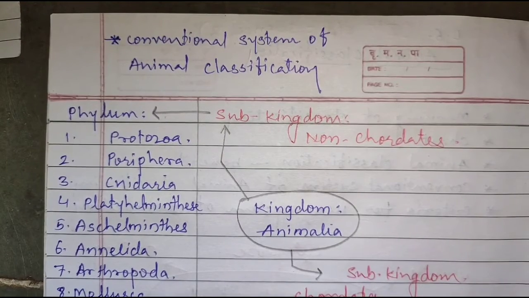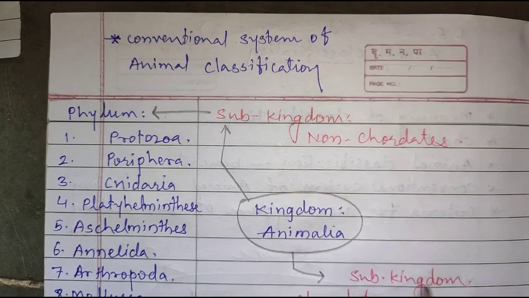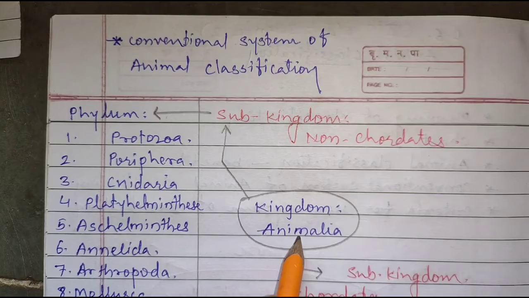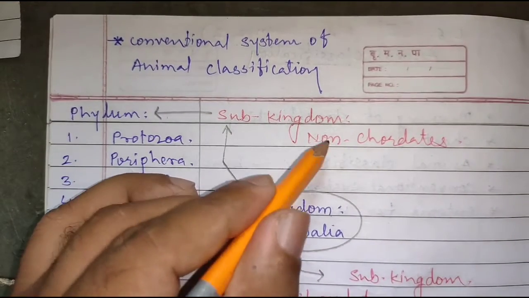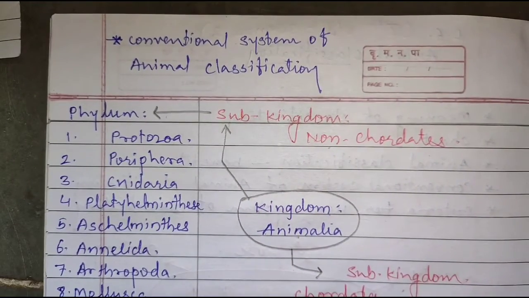The next topic, that is the conventional system of animal classification. In this conventional system, kingdom Animalia is classified into two subkingdoms, subkingdom non-chordates and subkingdom chordates.